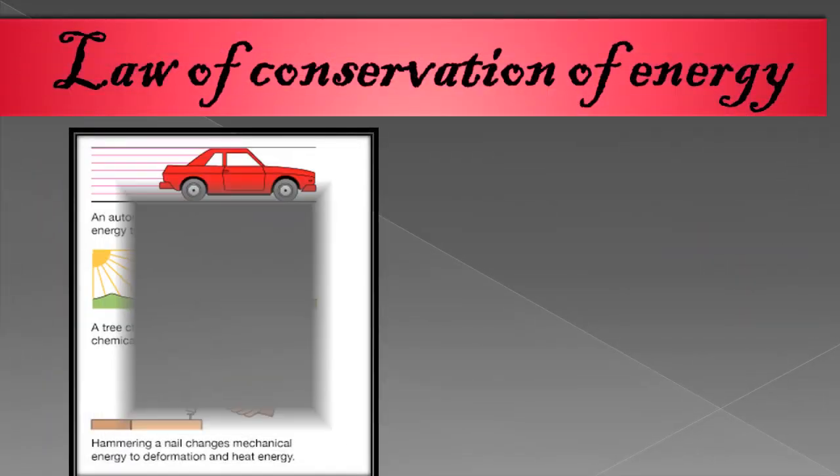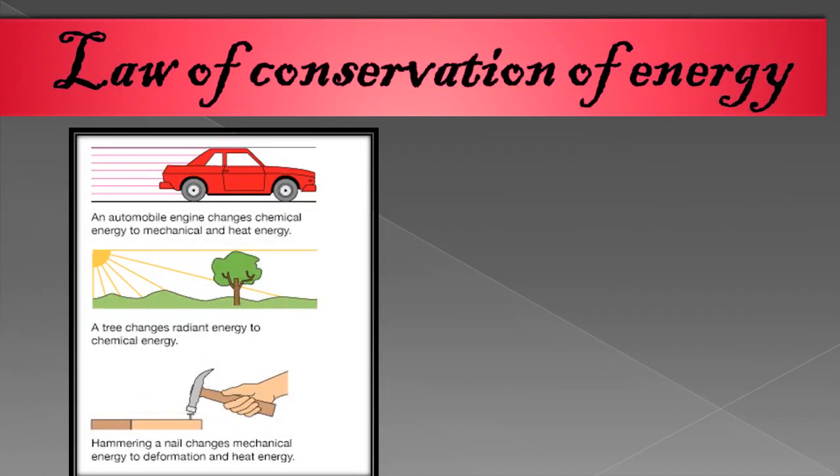Here are some examples of conservation of energy. Okay, so the first example is an automobile engine changes chemical energy to mechanical energy and heat energy. That means the mechanical energy and heat energy are not created and not destroyed, just converted from one form to another form. And the next example, a tree changes radiant energy to chemical energy. That means energy from the sun is converted into chemical energy, and different chemical processes like photosynthesis and transpiration happen by using the radiant energy or sun energy.